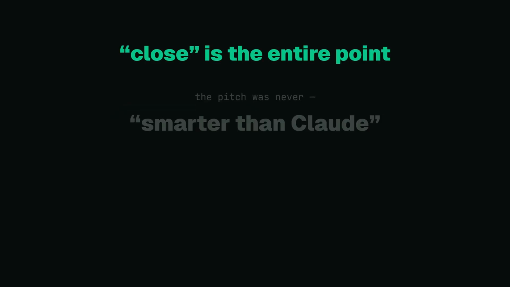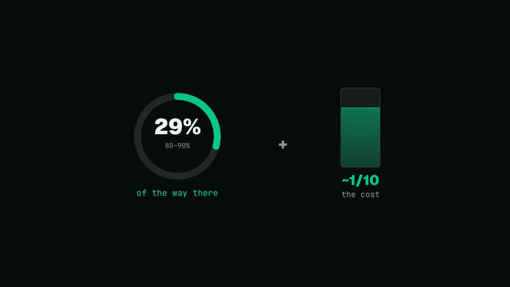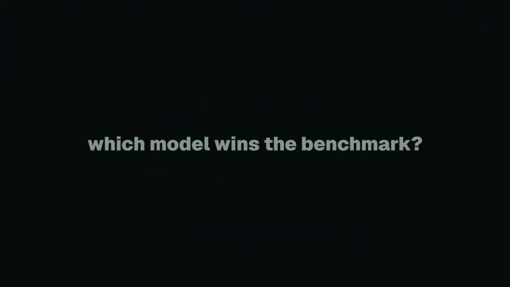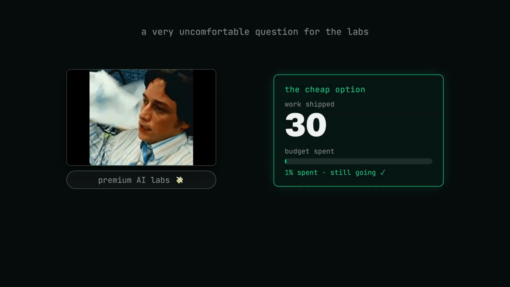But close is the entire point. The pitch was never smarter than Claude. It's almost as good for a fraction of the price. If a model gets you 80 or 90% of the way there and costs a tenth as much, the question stops being which one wins the benchmark and becomes how much can I actually get done before I run out of budget? That is a very uncomfortable question for the labs charging premium money.